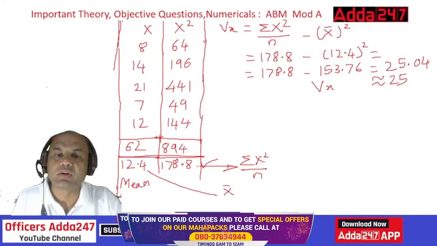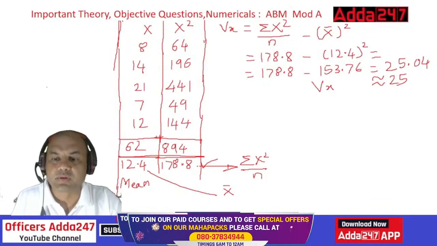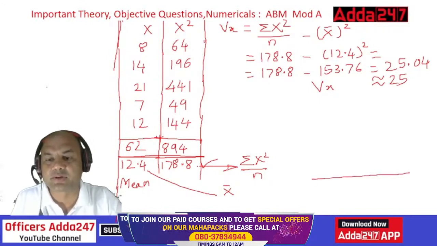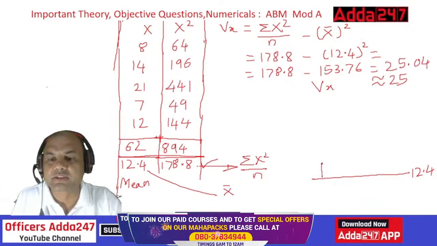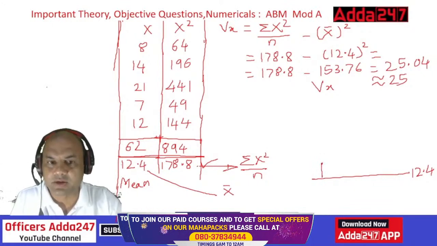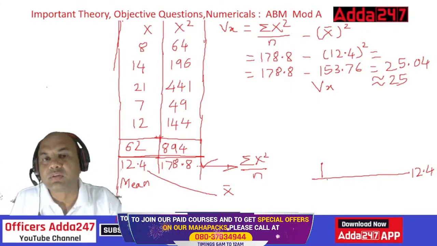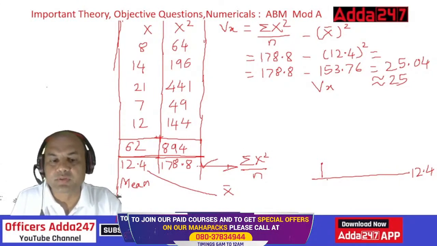What does it mean? What do you mean by this variance word? Variance means whatever I am getting here. Suppose this is my average line, 12.4. So this variance means whatever is the deviation, standard deviation from here. How many elements are there? 5, right? Whichever is lesser, let's draw them below. Whichever is above, let's draw them above.